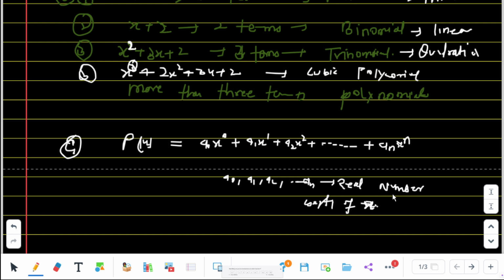Thank you very much. I hope you all understand what a polynomial is. And a quick recap, okay. A polynomial is an algebraic expression with whole number powers, and when we talk about the degree of the polynomial, the highest power of the variable is called the degree of the polynomial. And the types by number of terms we have already studied: monomial, binomial and trinomial. And on the basis of the powers, the names are linear polynomial, quadratic polynomial, and cubic polynomial, okay.